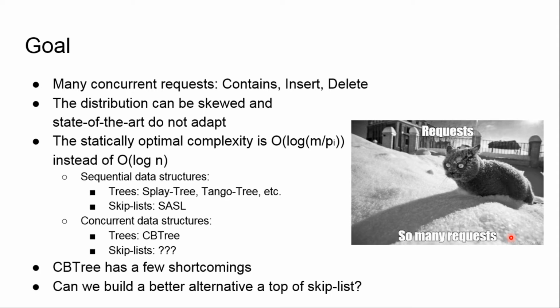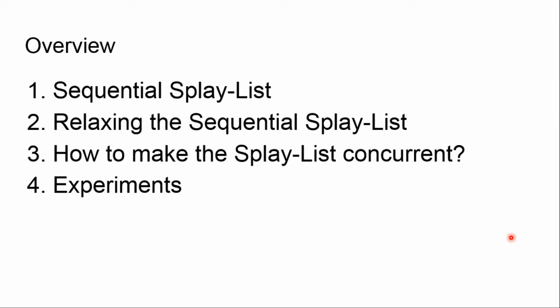So we think that we can build our data structure atop a skip list, because in the skip list, if you skip your branch, you still get to the lower level and you can find your element by going to the right, probably a little bit longer than usual, but still we can find the element. Unfortunately, the SACL data structure is not very easy to make concurrent, so we have to come up with an alternative. And we create the Splay-List.